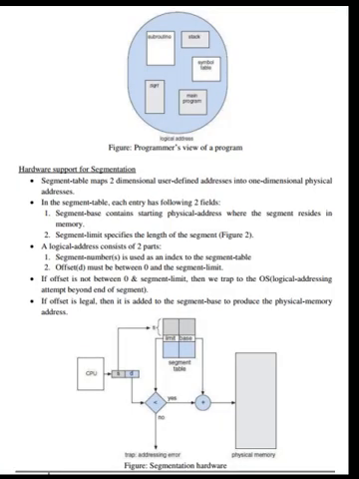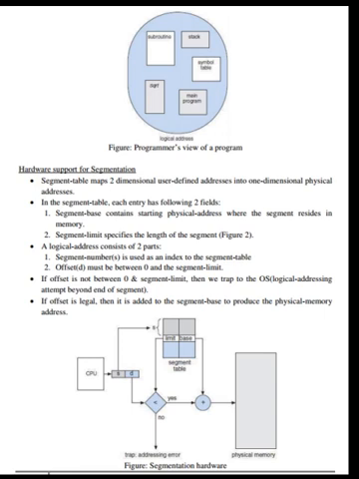Hardware support for segmentation. The segment table maps two-dimensional user-defined addresses into one-dimensional physical addresses. In the segment table, each entry has the following two fields. Segment base contains the starting physical address where the segment resides in memory. Segment limit specifies the length of the segment.